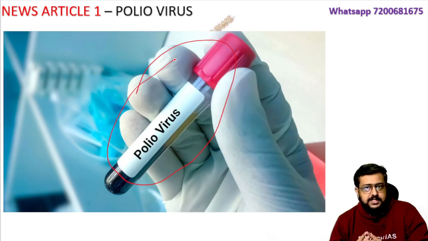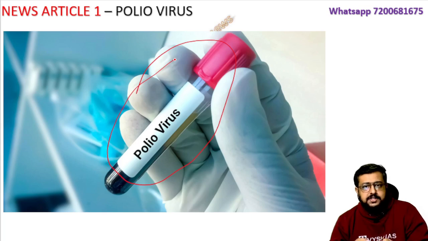Okay, one is obviously our neighbor, which is a useless country, I will tell, Pakistan, and then there is Afghanistan. In these 2 countries, even now, polio virus cases are there. Children are getting paralyzed, they are dying. Afghanistan anyway is under Taliban rule. Pakistan, who claims to be equal to India or thinks that they are very great and will develop, couldn't even eliminate a polio virus, which is eliminated across the world.